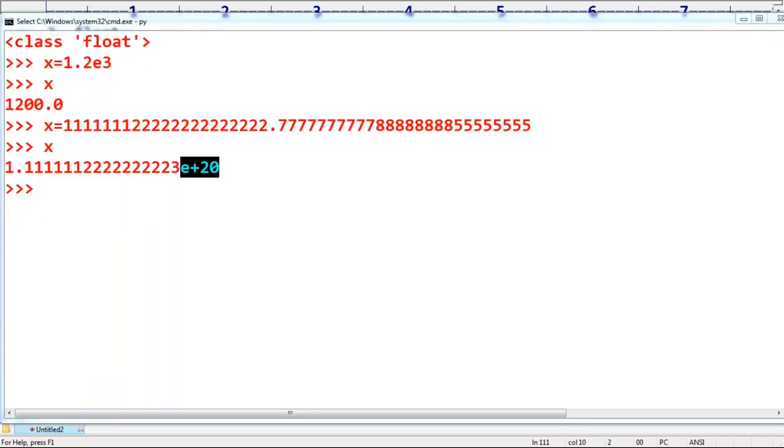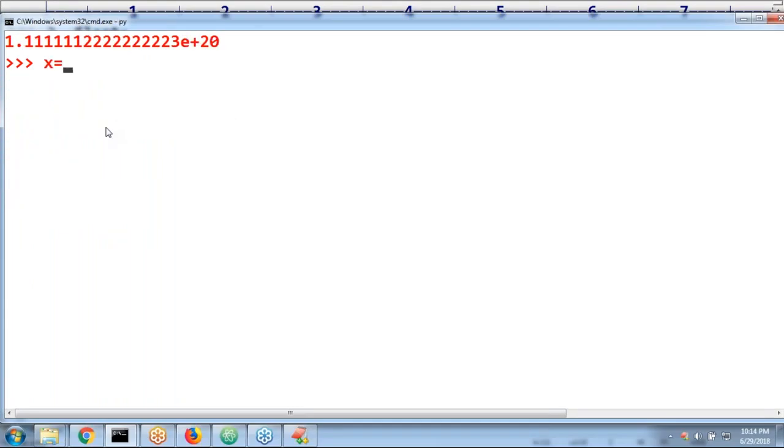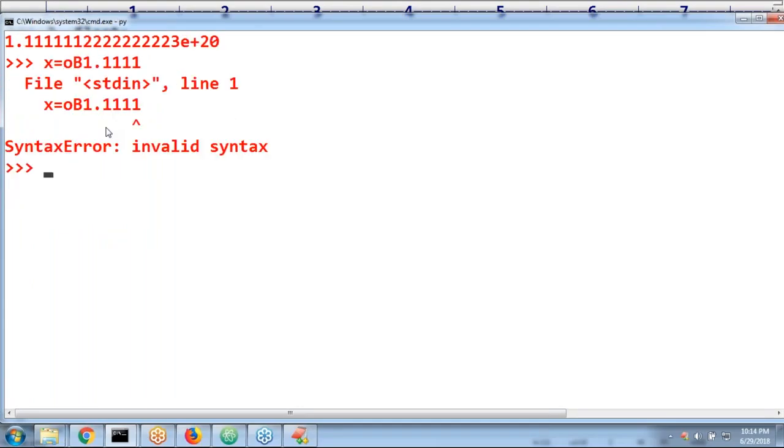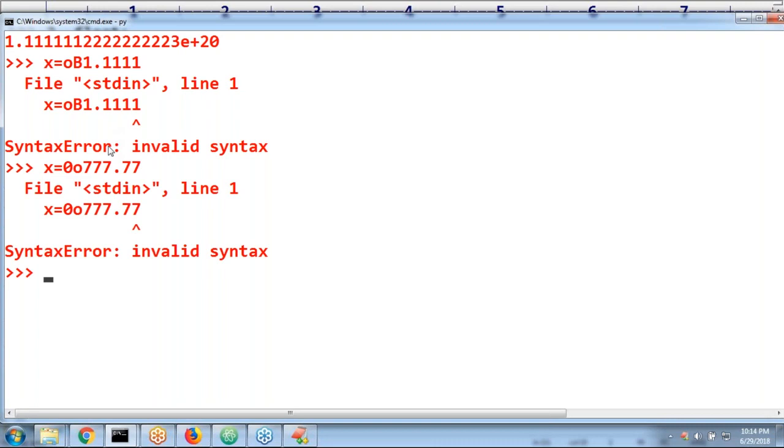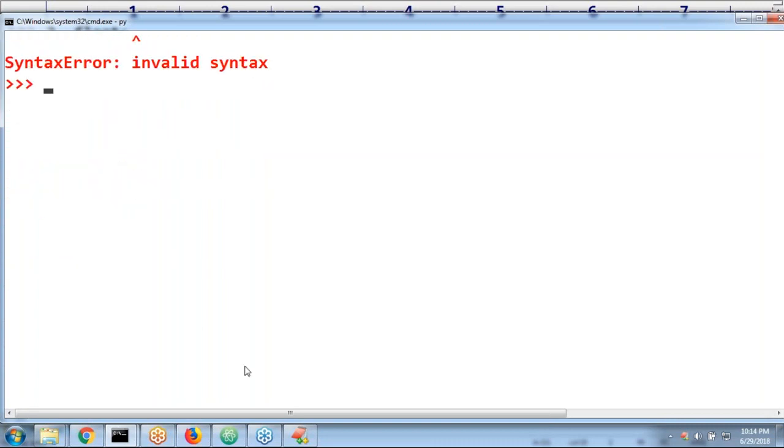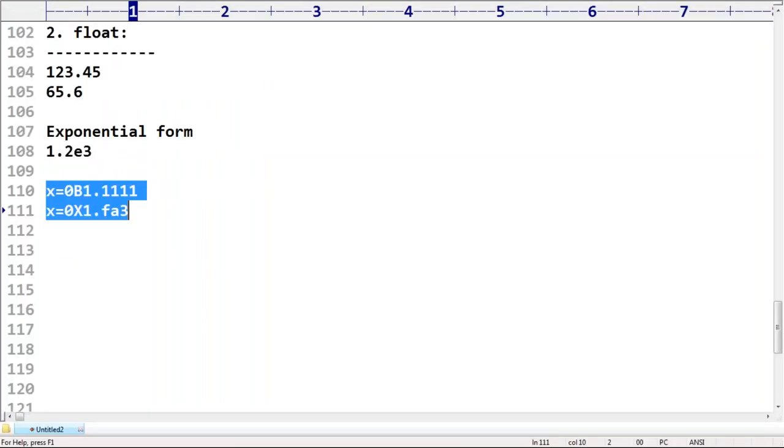Remember that, sir. If I consider x is equal to 0b1.1111, invalid syntax, sir. x is equal to 0o777.77, invalid syntax. That's why make sure, very important, sir. Integral values we can represent either by decimal, binary, octal, hexadecimal.